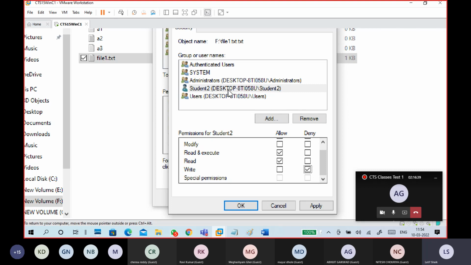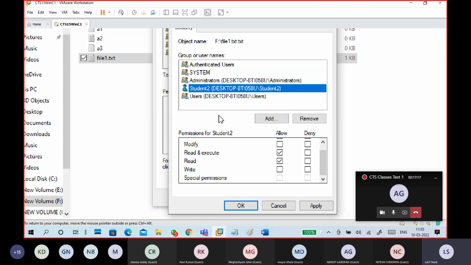Again, I'm telling you guys, if you don't give write deny, this user can still get write allow permission. How? Because other groups have permission, and through those groups he is getting it. That is like a helmet permission. Why should bikers wear a helmet?